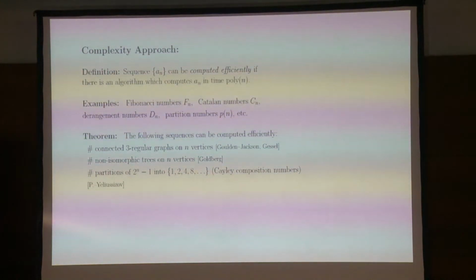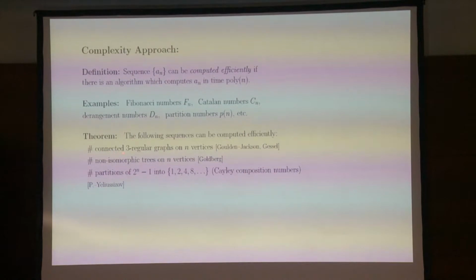So, for example, Fibonacci numbers, Catalan numbers, derangement numbers, etc., can all be computed in polynomial time, and you can just go home and figure out each of them. For example, Fibonacci numbers, you can do it straight from the definition. So here is a very small collection of rather non-trivial results in the subject. They're more or less ad hoc results.